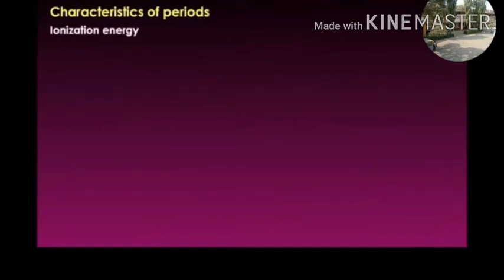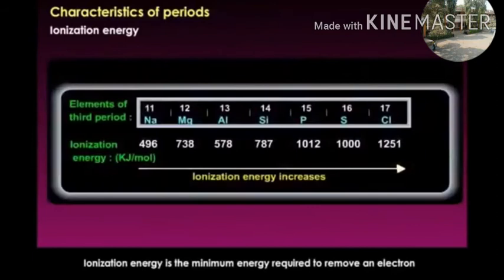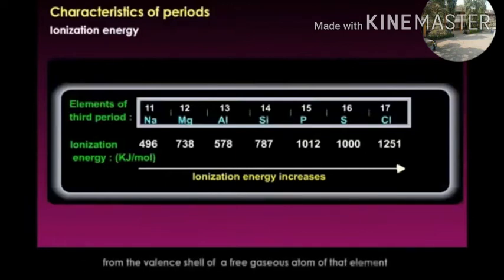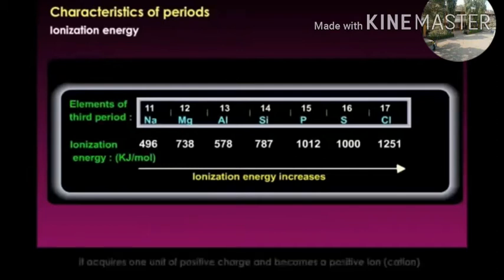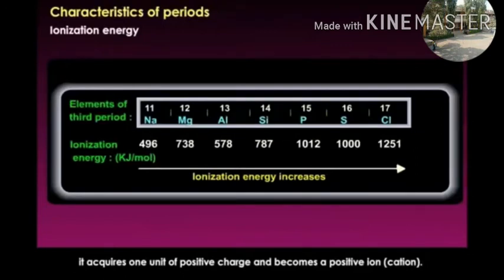Ionization energy. Ionization energy is the minimum energy required to remove an electron from the valence shell of a free gaseous atom of that element to form a positive ion. So, when one electron is removed from the atom, it acquires one unit of positive charge and becomes a positive ion, or cation.